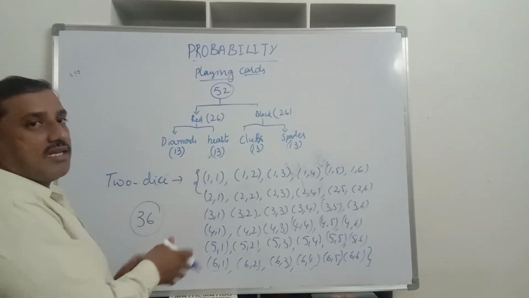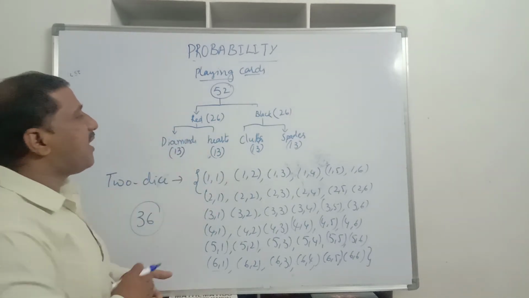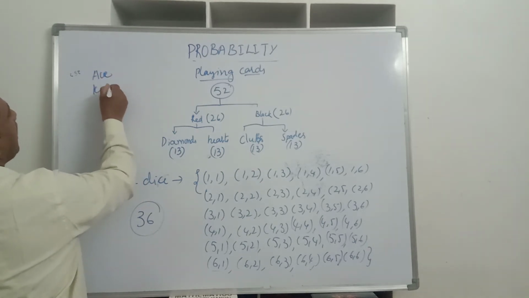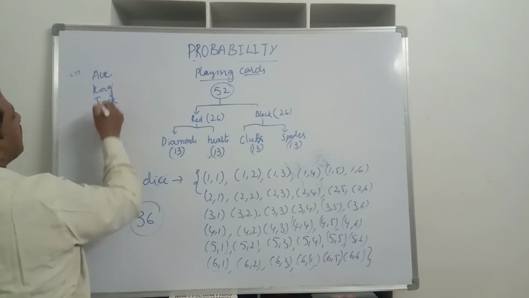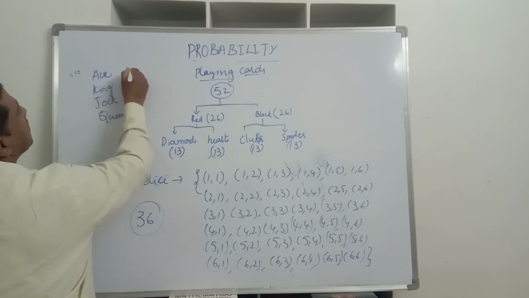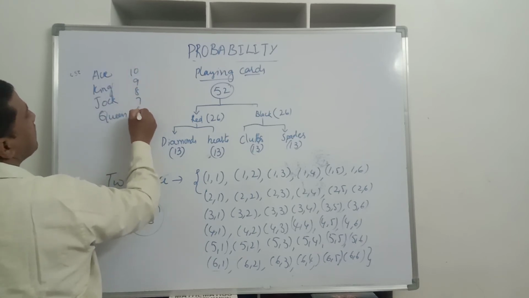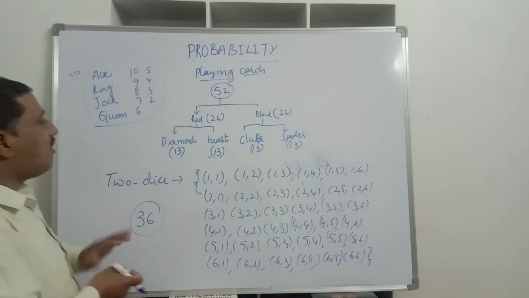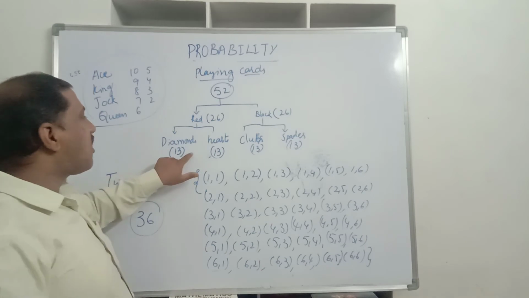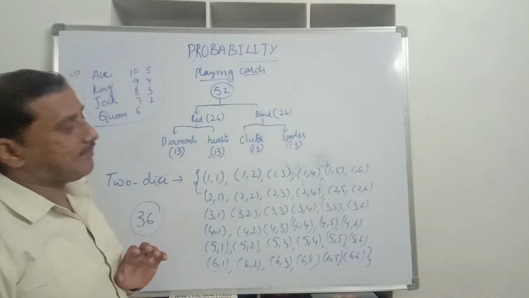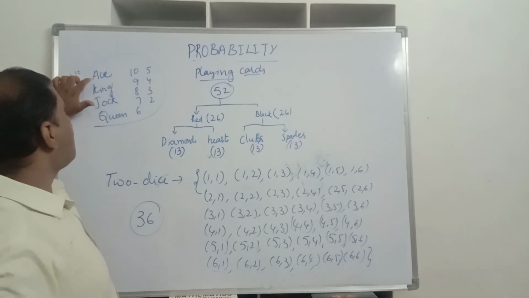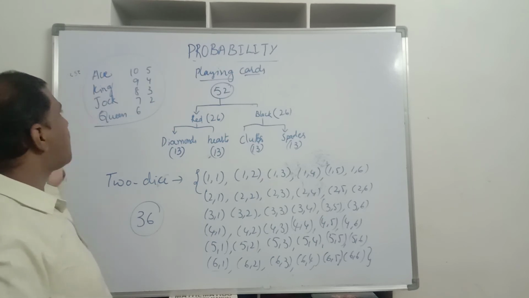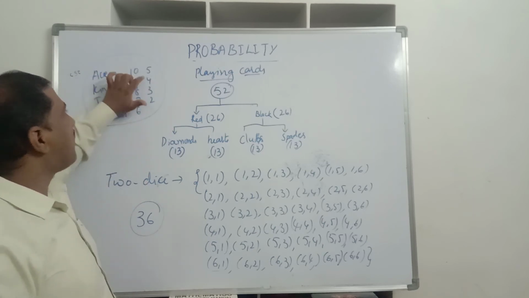Now in each set of diamonds, hearts, clubs or spades we have an ace, king, jack and queen, and the numbers 10, 9, 8, 7, 6, 5, 4, 3, 2. So these 13 cards are there for all four types of cards, that is diamonds, hearts, clubs and spades. So in diamonds we have one ace, one king, one jack and one queen. Similarly in hearts also we have ace, king, jack and queen. And 10, 9, 8, 7, 6, 5, 4, 3, 2.